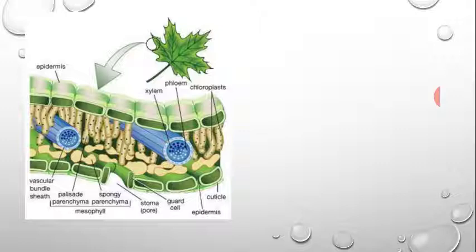This is a simple picture. You have to remember this picture because a question is often asked about making a diagram of the cross section of a leaf. Chloroplast is the main part in this picture. For now, epidermis and stomata are the main focus. You can see in the lower section, the lower epidermis, there is a stoma, a pore. This is also important, and we will discuss how this is important for the plant.